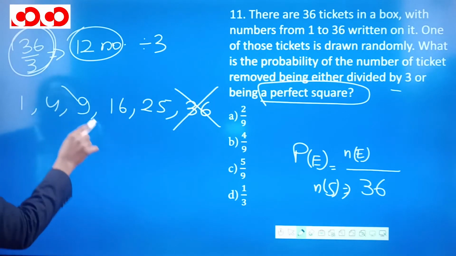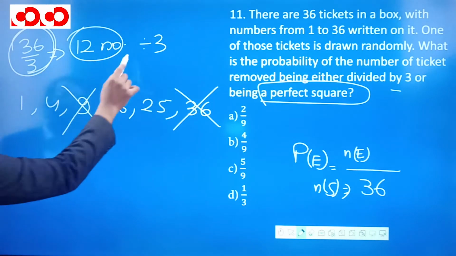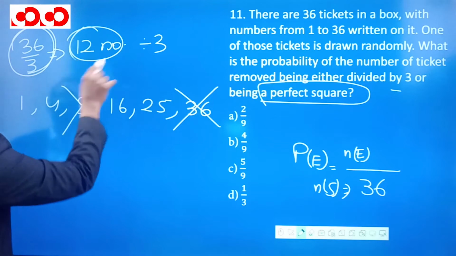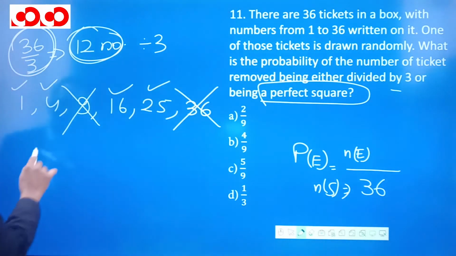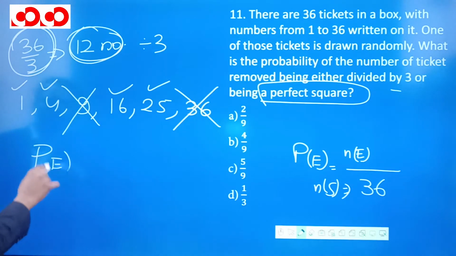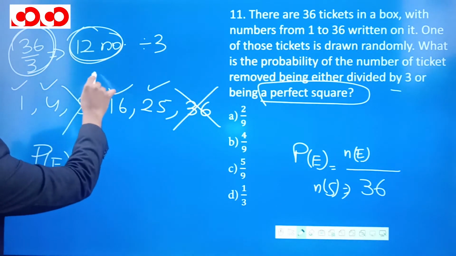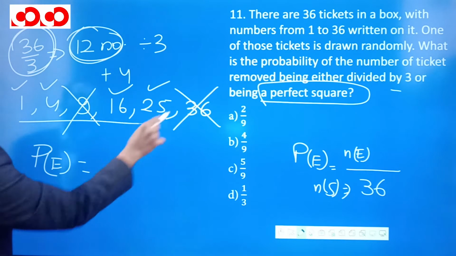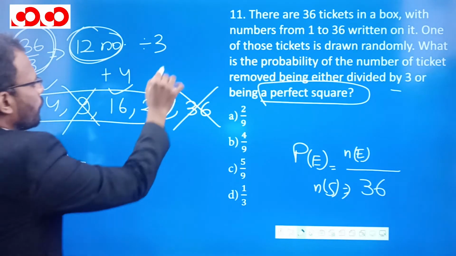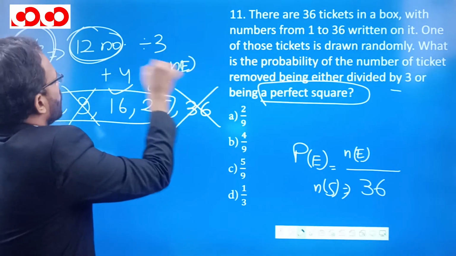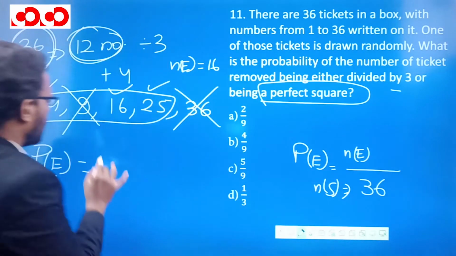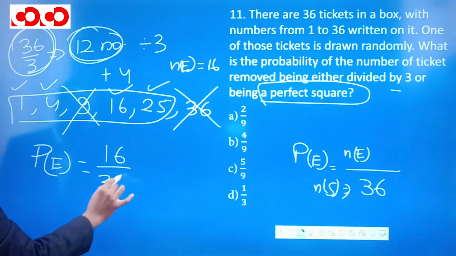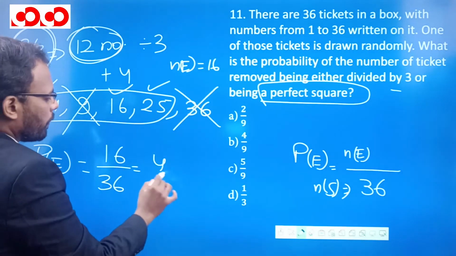You have already counted 9 inside it. The numbers which are not counted in this 12 are 1, 4, 16 and 25. So the probability is going to be the total number 12 over here plus 4 more numbers, these 4 numbers. So the number of events is nothing but 12 plus 4, which is 16. So our probability will become 16 out of 36. If I cut this by 4, we'll get 4 by 9.